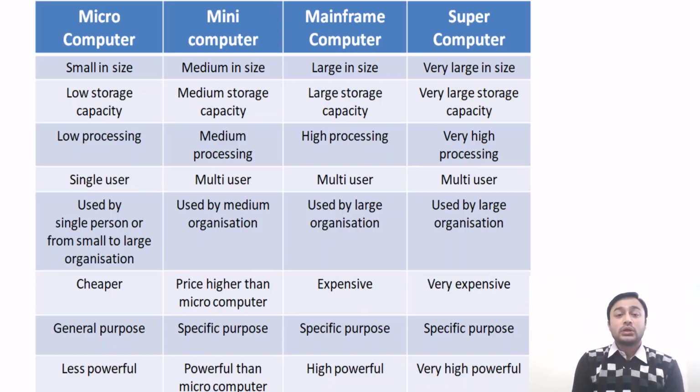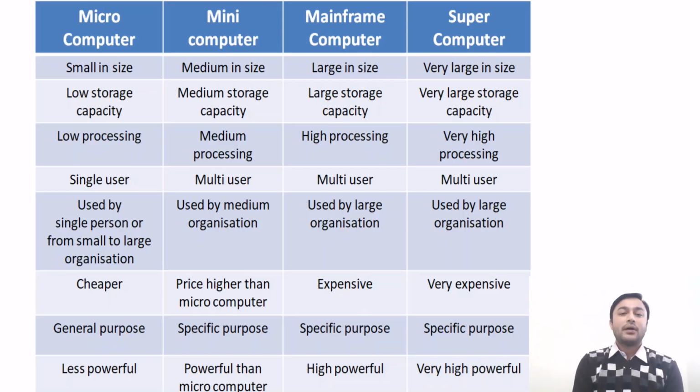The mainframe computer is also used for specific purpose, like banking. In case of supercomputer, it is also used for specific purpose. Very big organizations use the supercomputer for scientific and engineering purposes.